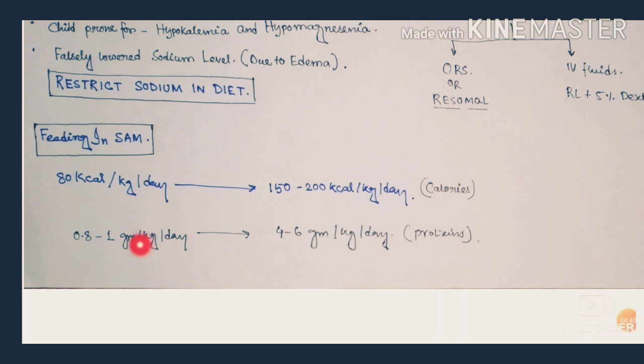What about the proteins? We should start with 0.8 to 1 gram per kg per day, and a maximum of 4 to 6 grams per kg per day can be given in SAM patients.